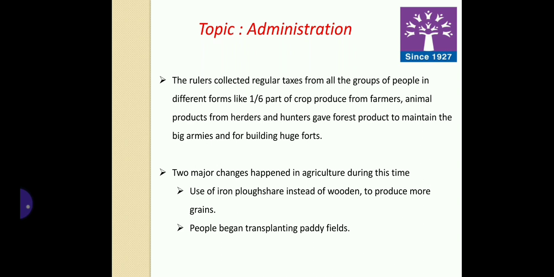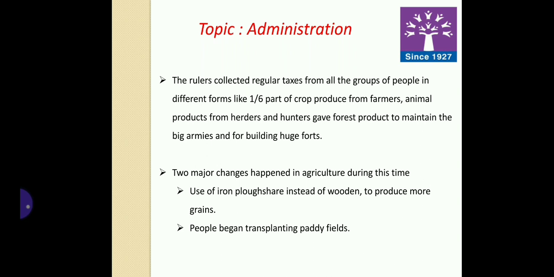Then from hunters they used to get forest products, and from herders they used to get animal products. Thus it helped them to maintain the big armies and to build the huge forts.